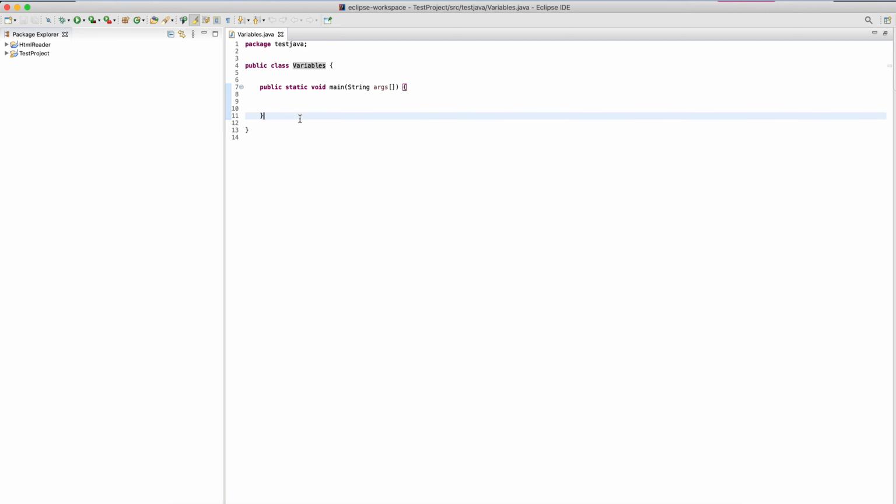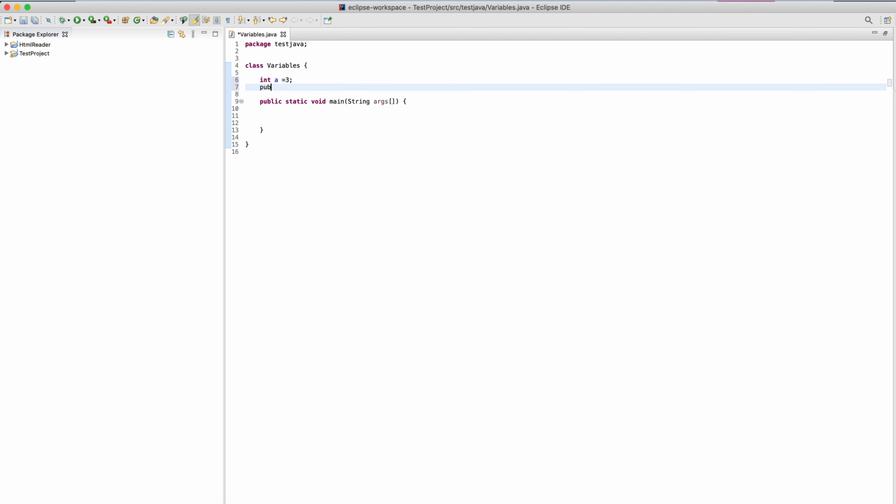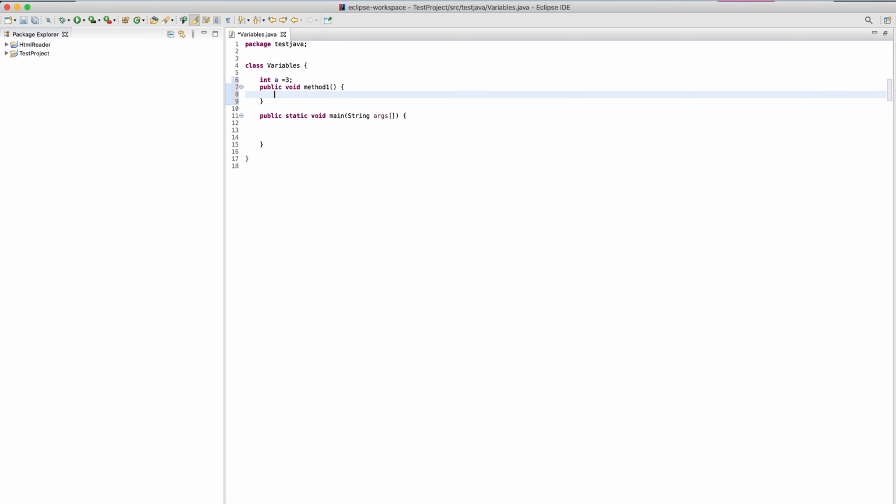So in Java, to create a class, we are going to use the keyword class and then my class name. Inside this, we can have multiple things, as I was talking about member variables. So member variables means if I have given a variable name like this, so this is my member variable. Along with this, if I write something like this, public void method1, so this is my member method. This we normally call class members.